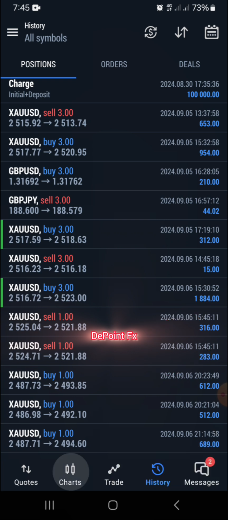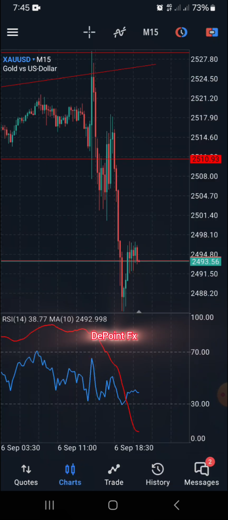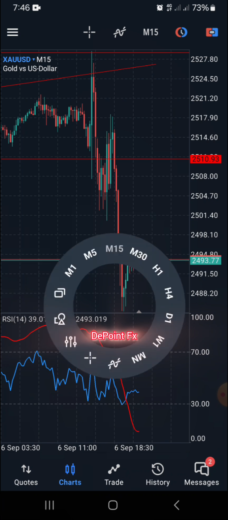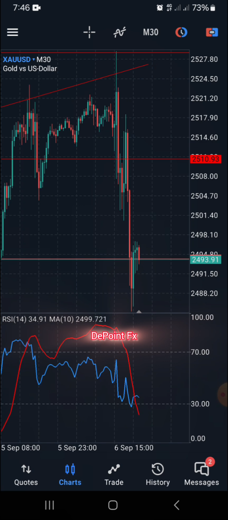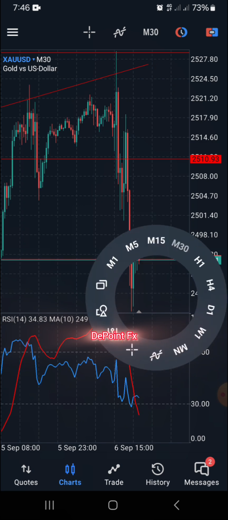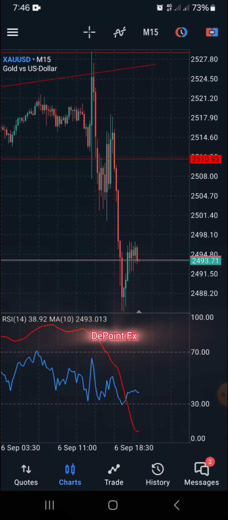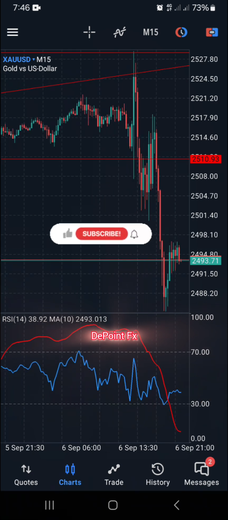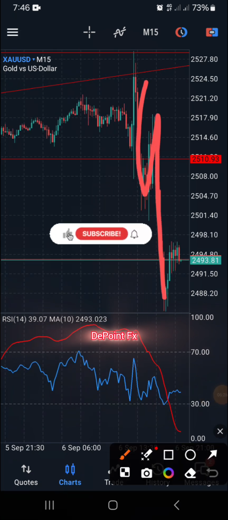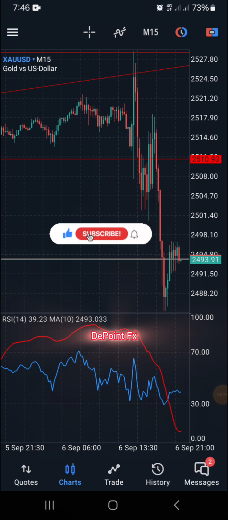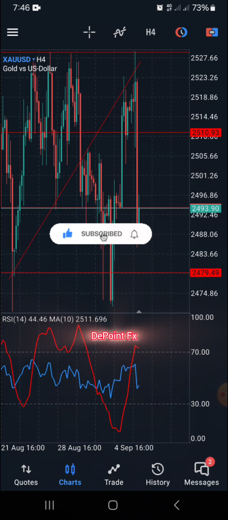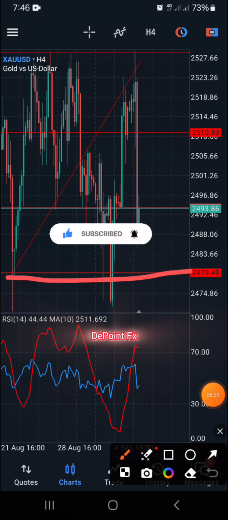And then how I was able to catch other pips was because whatever goes up will surely come down. So I now have to wait for my another confirmation zone. Once the market came all the way down to this level, I was able to do this particular trade this evening. Okay, let me just use 15 minutes time frame. Once the market moved all the way down to this level, and going back to the 4 hours time frame, I noticed that it's approaching this particular previous all-time high, which is this particular zone.